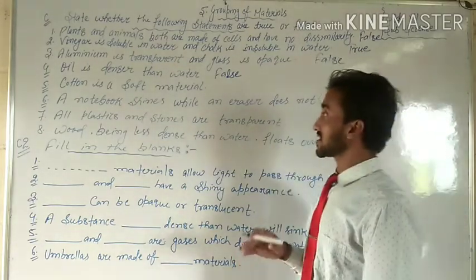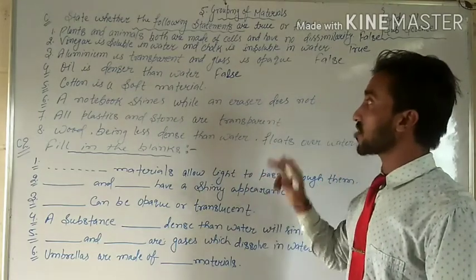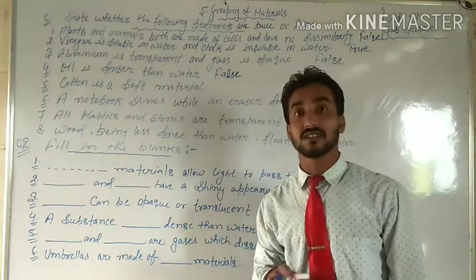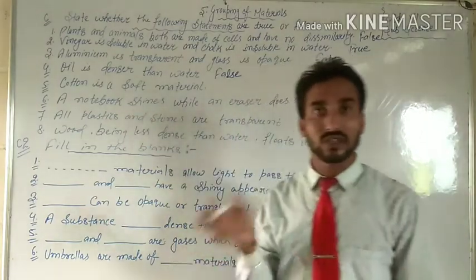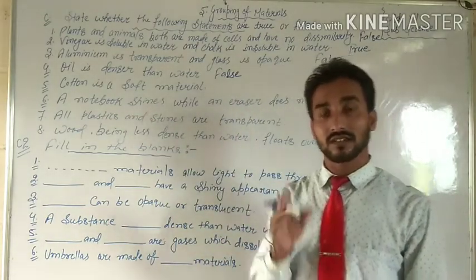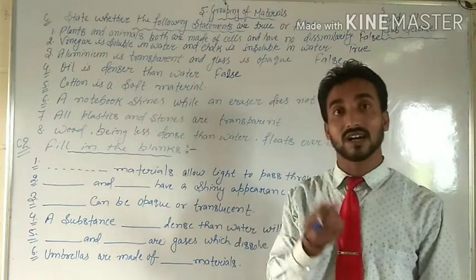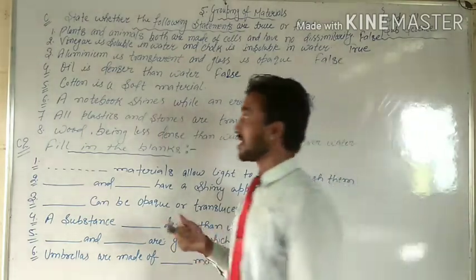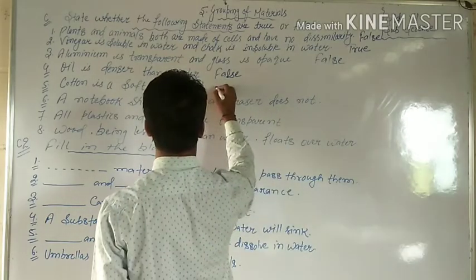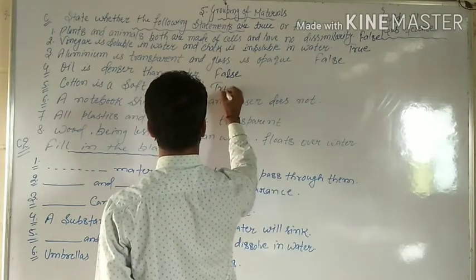Okay, but I started. Now see, cotton is a soft material. Cotton is a soft material. Have you touched cotton, whether it is hard or soft? If you did not touch it, then please do it. You will feel it is soft. It means this statement is true.